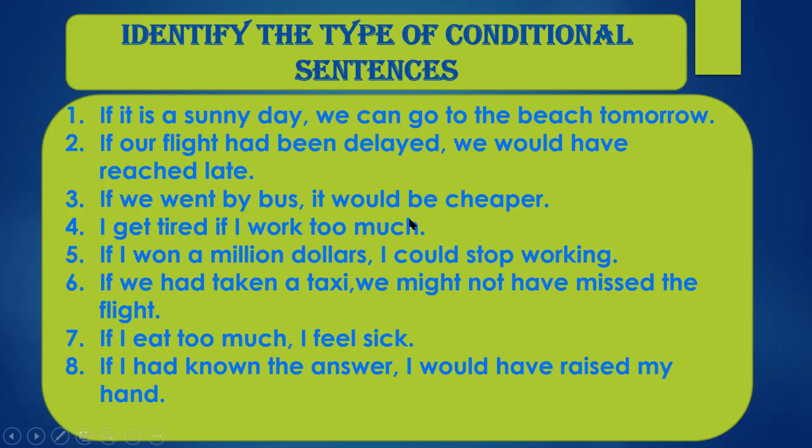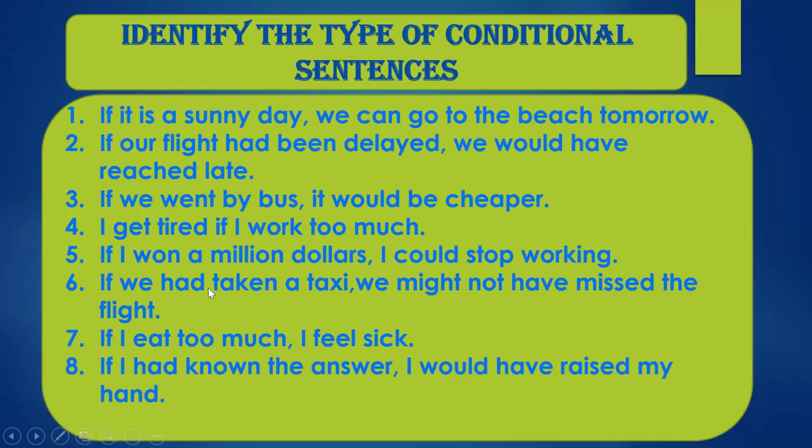If I won $1 million, I could stop working. Vani. Second conditional. Yes, type 2, why? Ma'am, because it is in simple past and it is unlikely to happen. Yes, it is an unlikely condition because I don't have $1 million. I'm just wishing that I had $1 million. So the if clause is in the simple past tense, and the main clause has a modal plus verb.